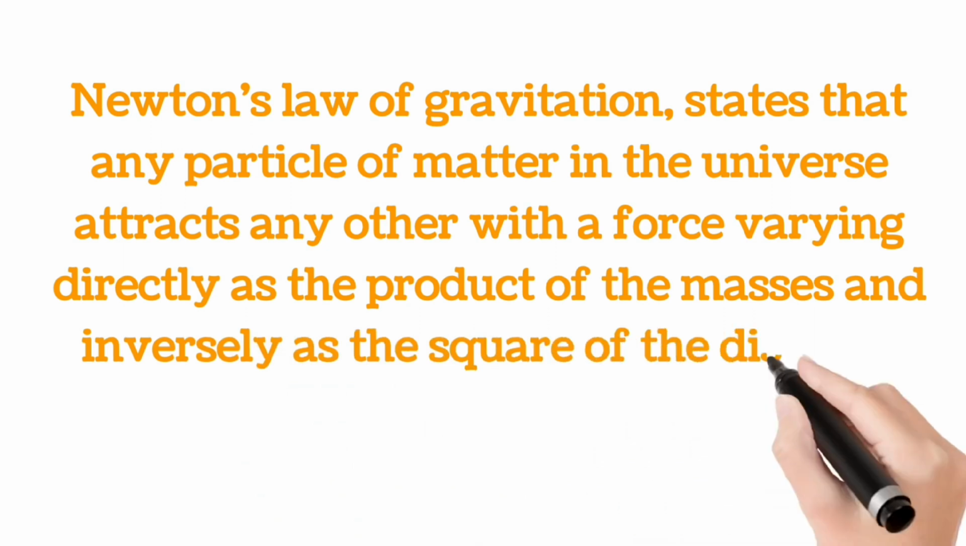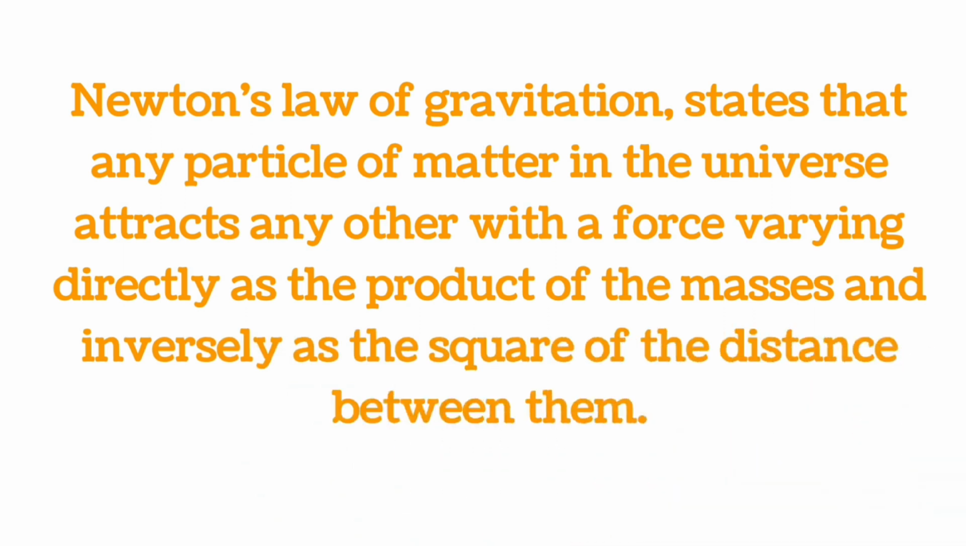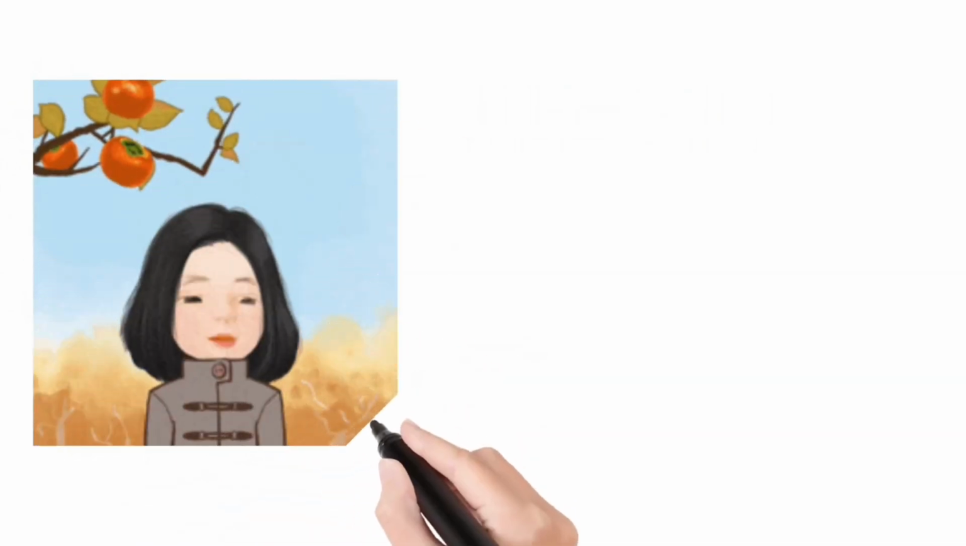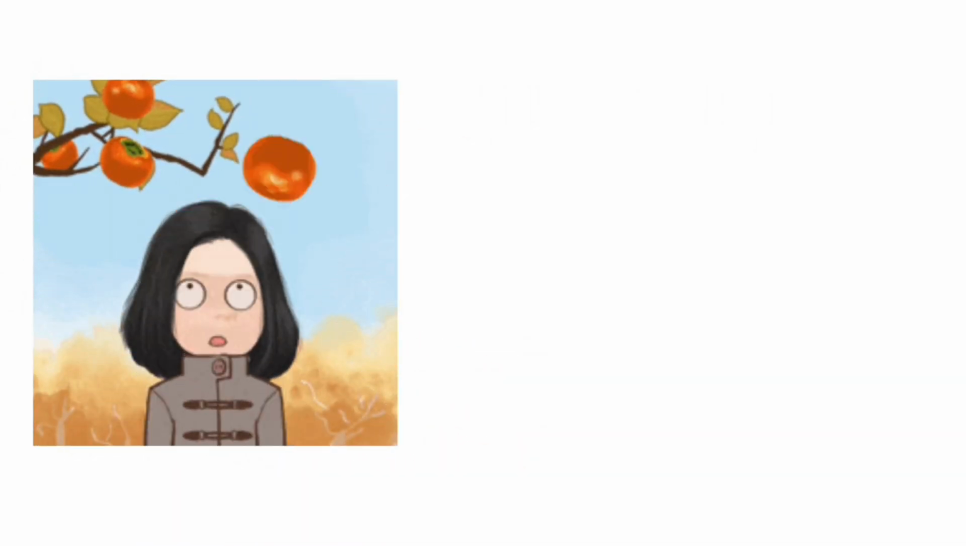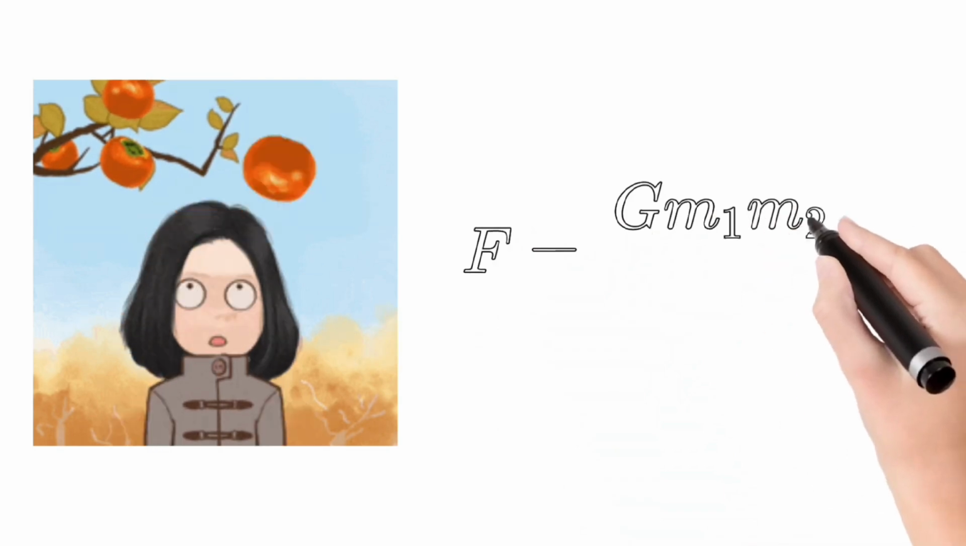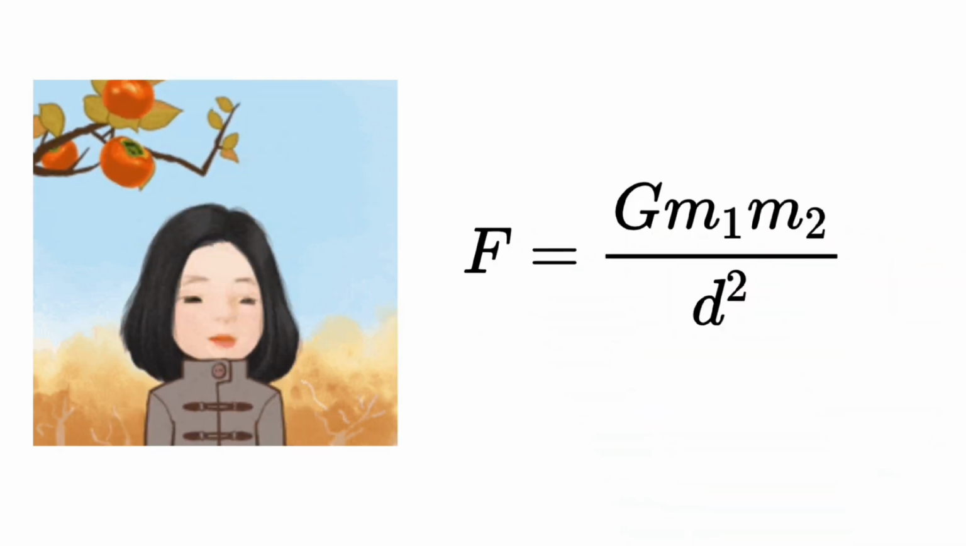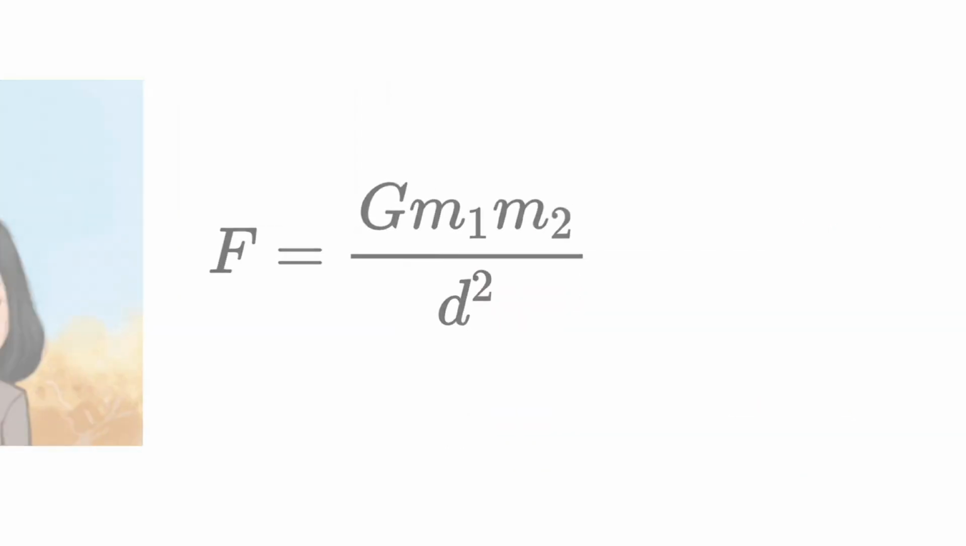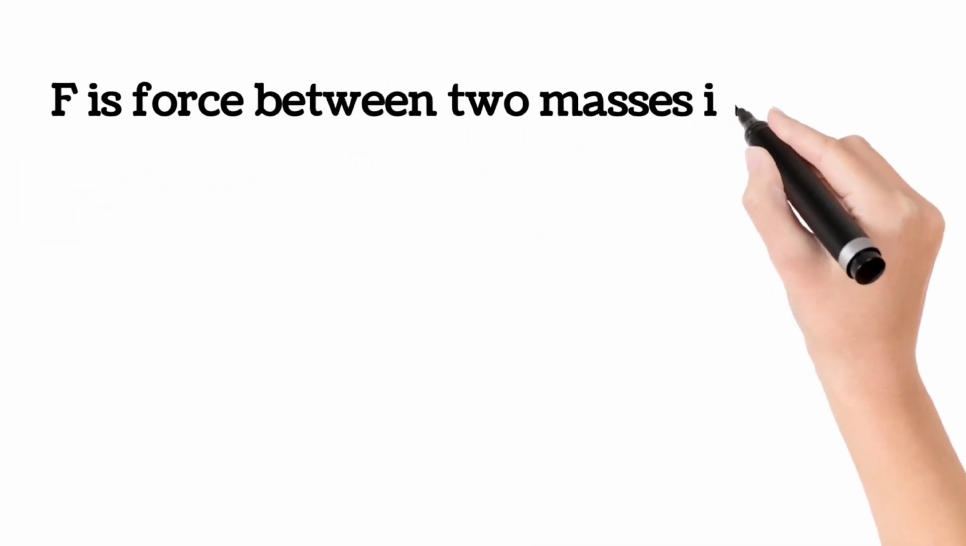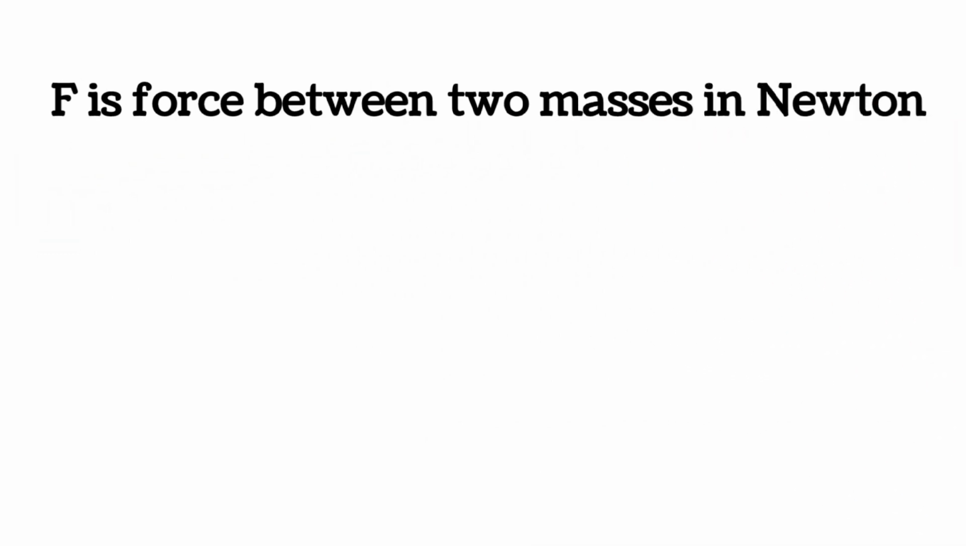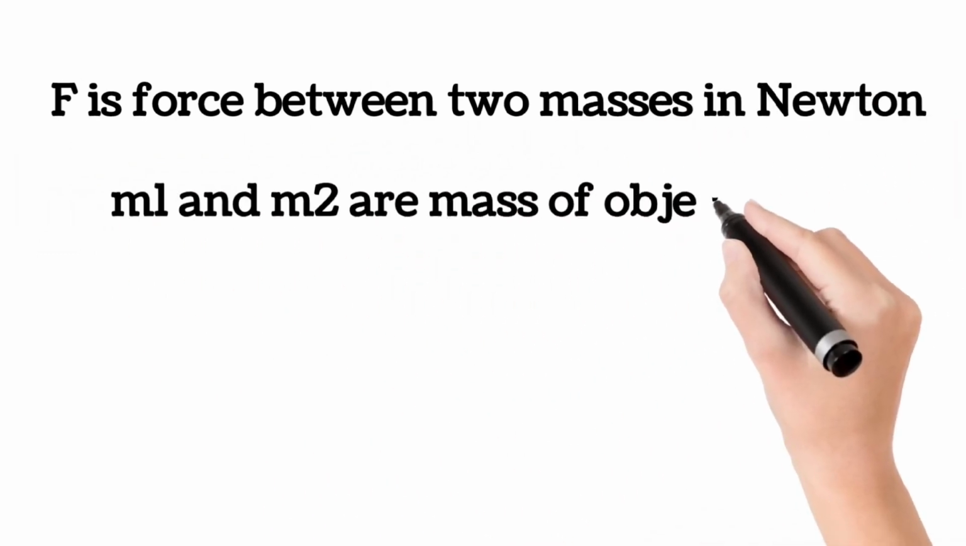You all know that objects fall to the ground, planets orbit the sun, and the moon stays in its path around Earth. But have you ever wondered why all of this happens? The answer lies in Newton's universal law of gravitation. Newton stated that every object in the universe attracts every other object with a force. This force depends on two things: the masses of the objects and the distance between them.